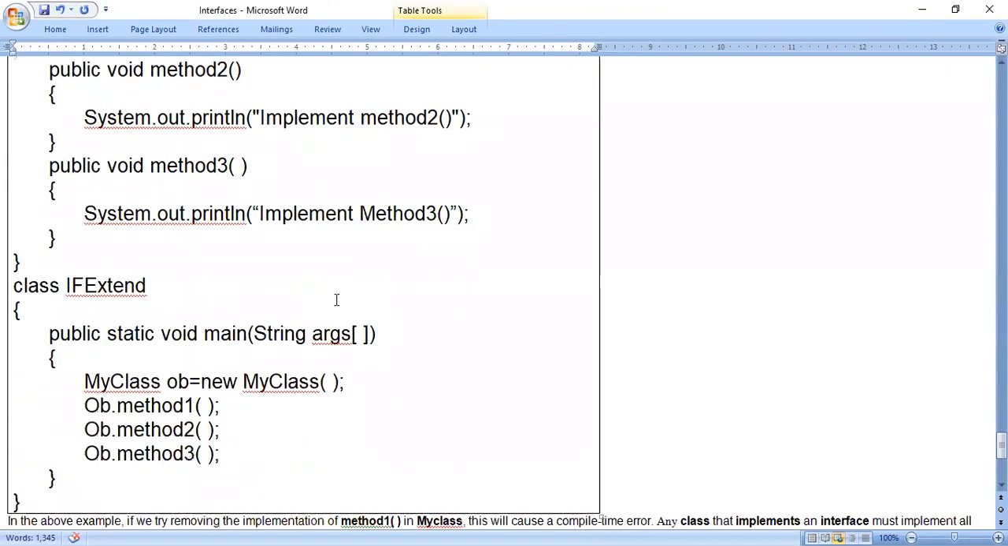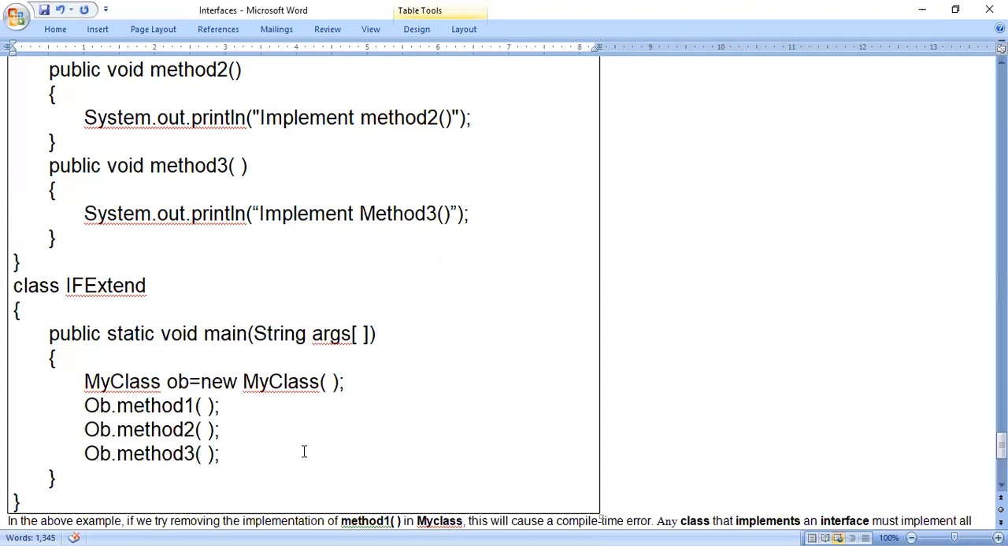Now, when we write a main method in one class, if I want to execute this coding: public static void main, my class OB is equals to new my class. Here there is no confusion. My class is the class name, OB is an object, new is a keyword. Again, my class is a constructor here. Whenever you write the class name with opening and closing parentheses, it is called a constructor. So the object is created here.